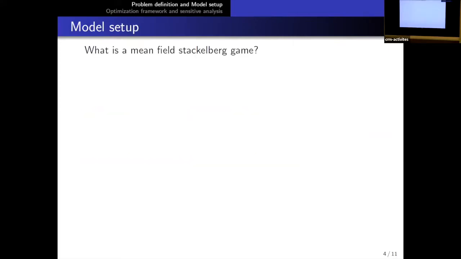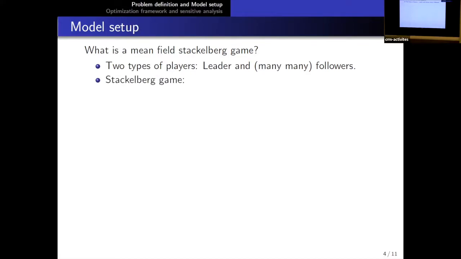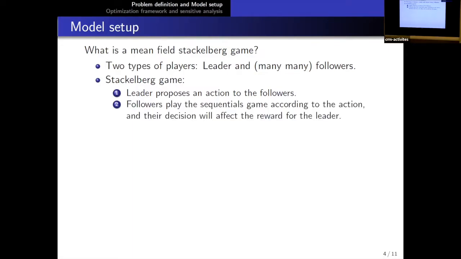So the first is, what is the mean field Stackelberg game? To introduce it in general, we have two types of players, the leaders, and since we're in mean field type, we have many followers here. For the Stackelberg game, basically the leaders will propose an action to the followers. According to this action, the followers will play their own game, basically their own Nash equilibrium, and then their decision will finally affect the reward for the leader here.